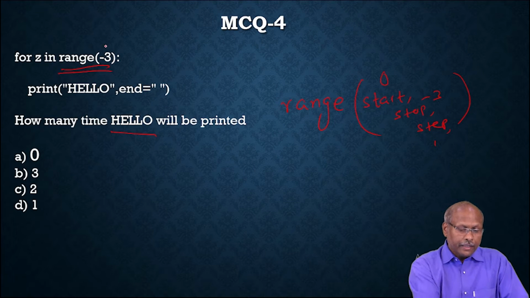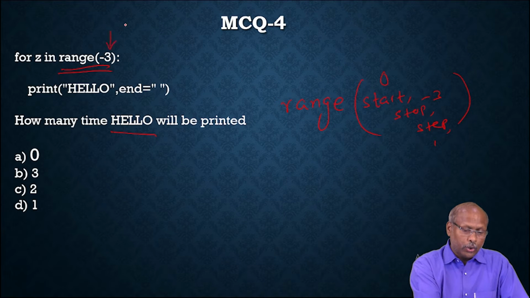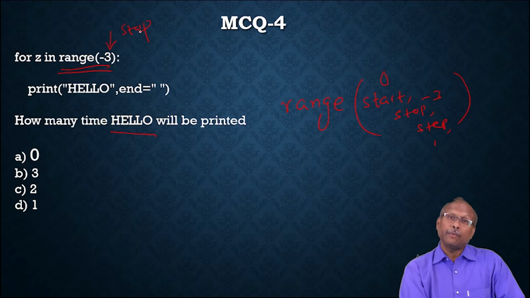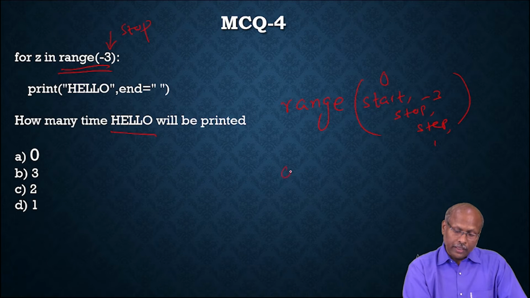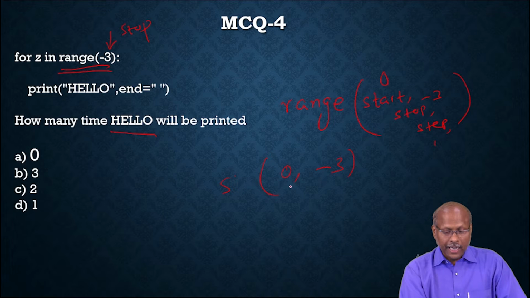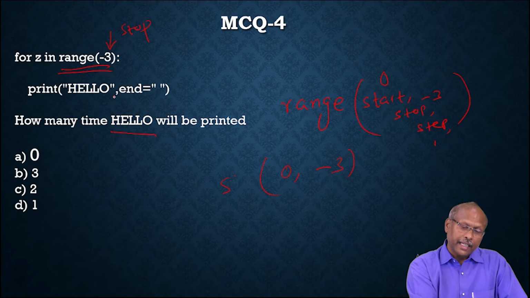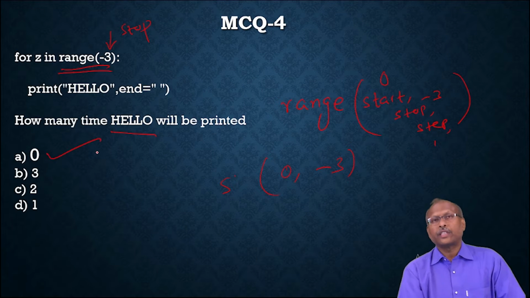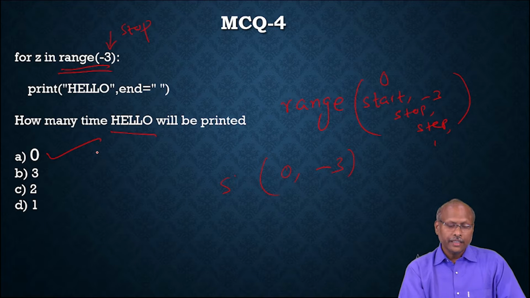Whereas here, when you write only -3, this value goes to stop. And what is the value of start? Start is the default value 0. So that means 0 to -3. So range goes from 0 to -3, whereas start is now greater than stop. That's why this for loop will not execute at all. So whenever it is not executing, hello will not be printed. So that means 0 times printed. So the answer is 0.